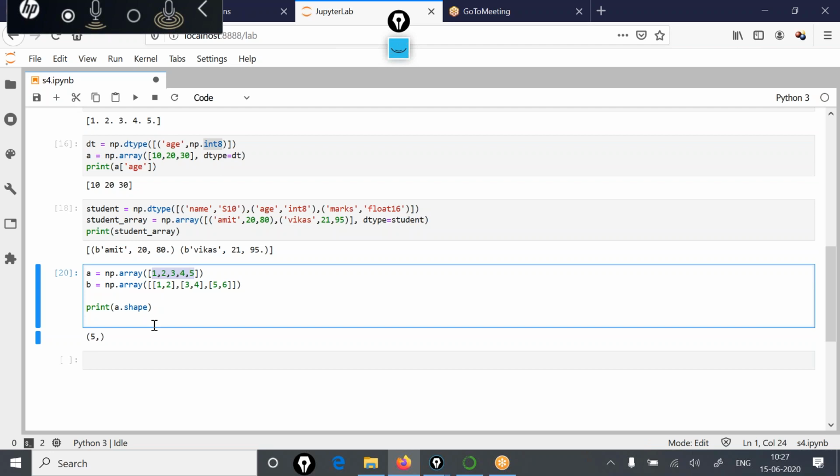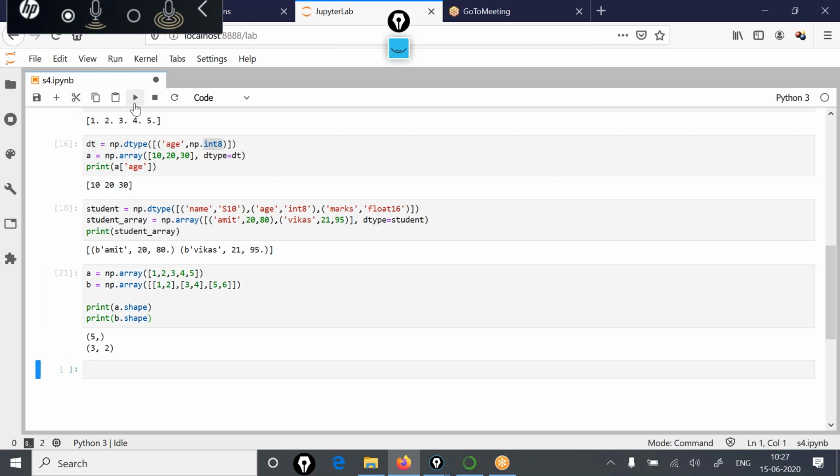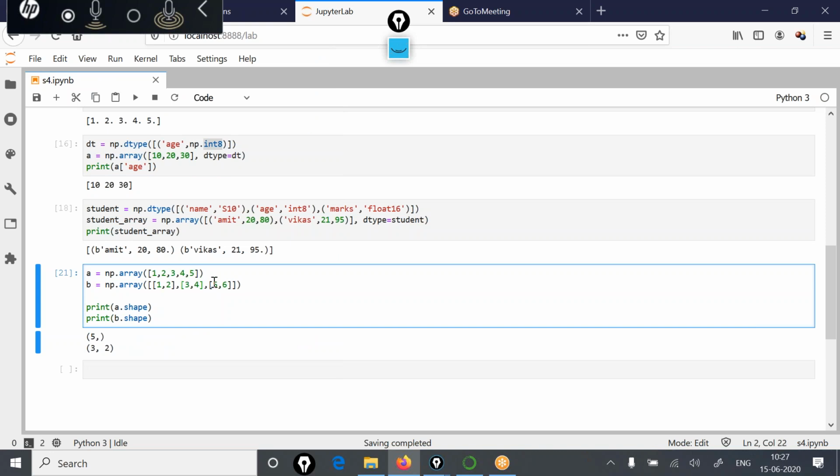Its size is 5. But if you write print b.shape, you will see it displaying 3 by 2. This means it is a 3 by 2 matrix having 3 rows: the first row is 1 2, the second row is 3 4, and the next row is 5 6.